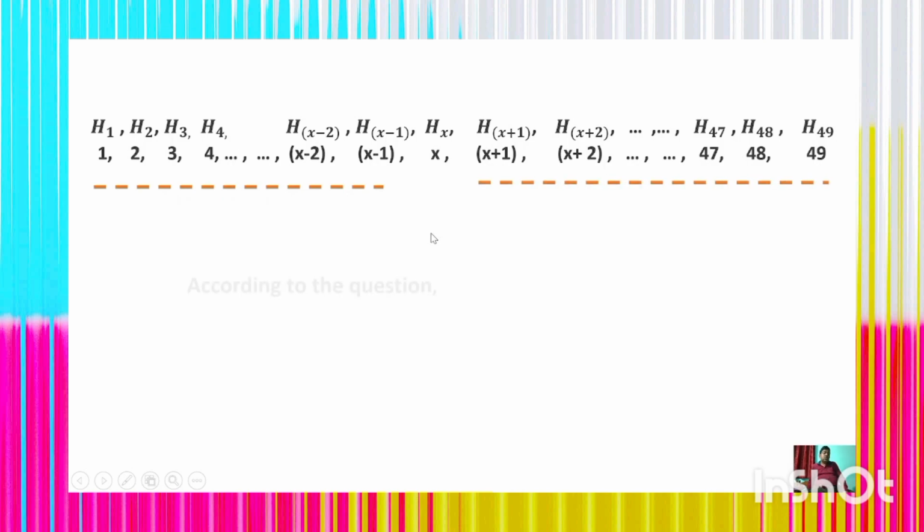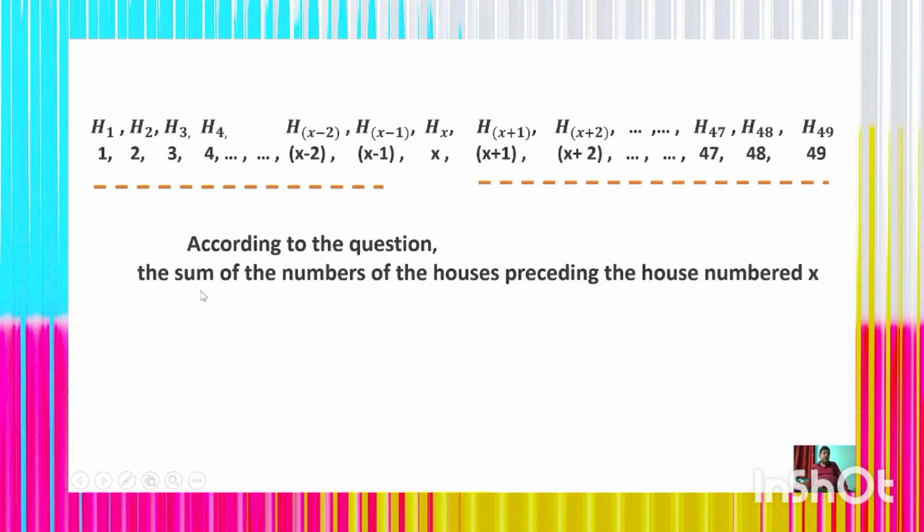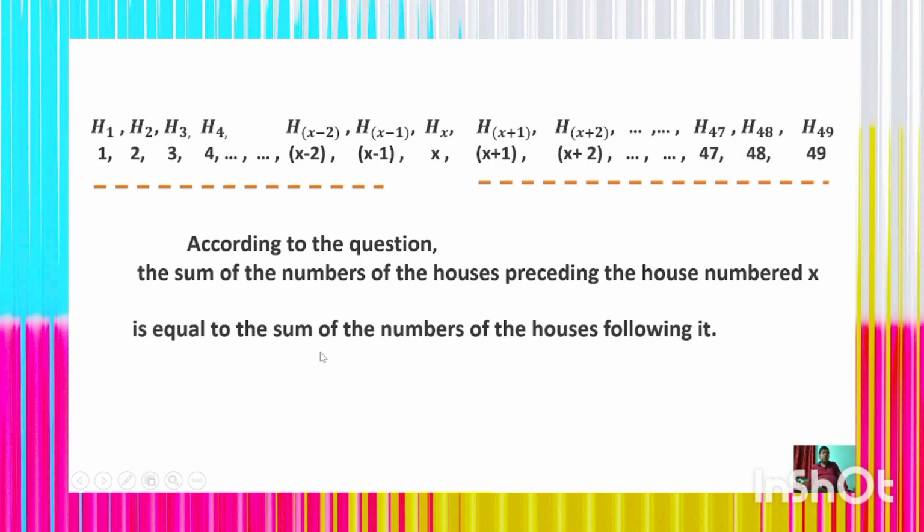Is it clear? So according to the question, the sum of the numbers of houses preceding the house number x is equal to the sum of the numbers of houses following it. It means that S(x minus 1) is equal to S49 minus Sx. Since 1, 2, 3, up to x minus 1, x plus 1, up to 47, 48, 49 is an arithmetic progression, in this AP the first term a is equal to 1 and the common difference d is equal to 1. So S(x minus 1) is equal to S49 minus Sx.